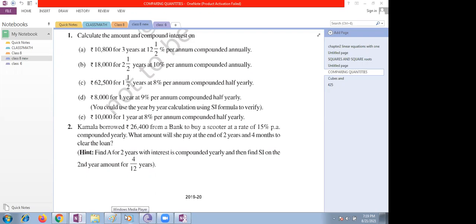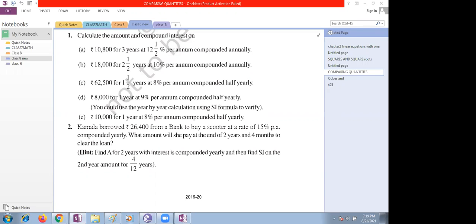Ma'am, now I got the amount as 1,500 377.343. Interest? Yes, ma'am. Interest, how much did you get? Compound interest I did not do yet, ma'am. Just subtract those two amounts, you will get the compound interest. Ma'am, I got 4,577.343. Correct. Ma'am, actually the decimal will be more, but I think it is recurring. Okay.